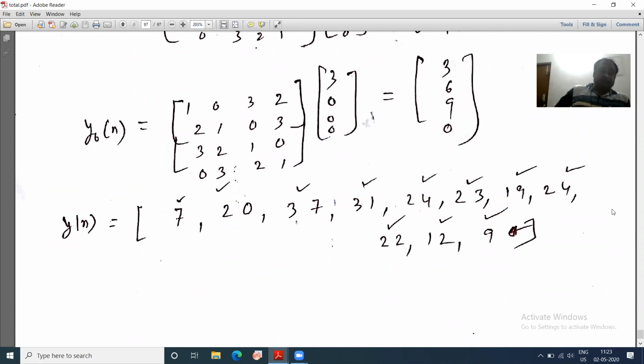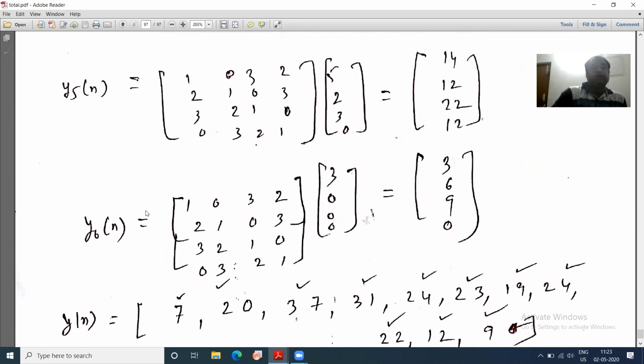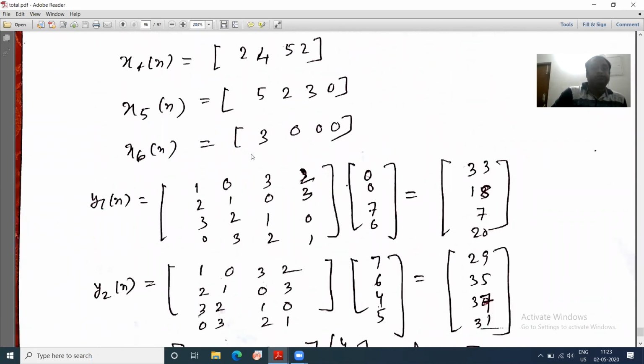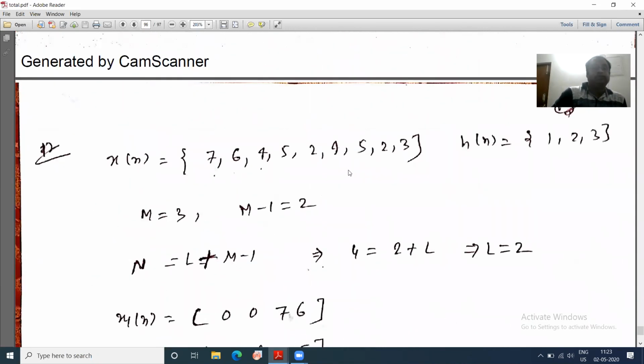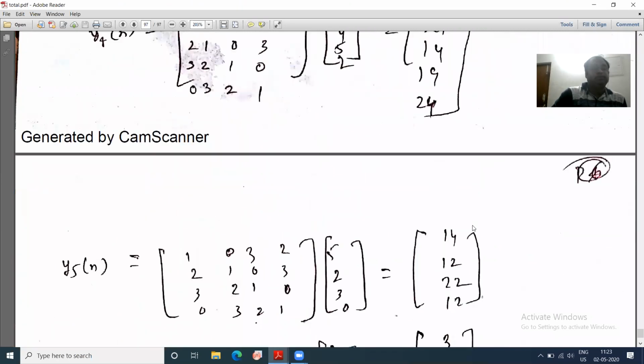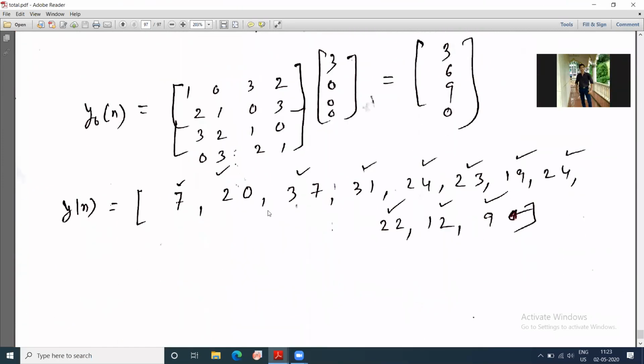Why will I not write the 0? Because how many elements should you have? This is 0 to 8. And this is 0 to 2. So total it will be 0 to 10. 0 to 10 means how many elements? 11. 1, 2, 3, 4, 5, 6, 7, 8, 9, 10, 11. 11 is completed in 9 itself. Okay. So in that solution, the last 0 will not be taken.